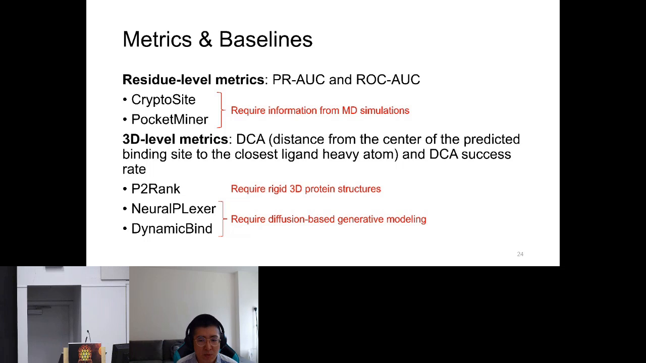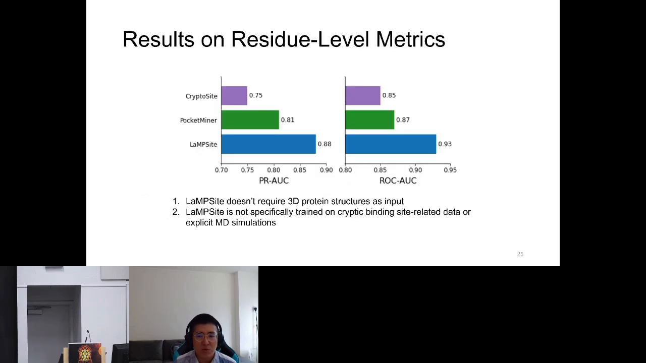NeuralPLexer and DynamicBind are two diffusion-based generative models that predict ligand-protein binding complexes. Based on the predicted 3D binding complex, we denote the residues that have a distance smaller than 7 angstrom to the closest ligand heavy atom as binding site residues. For comparison on residue level metrics, LAMP-site outperforms the baselines on both metrics. And our model has the following advantages.